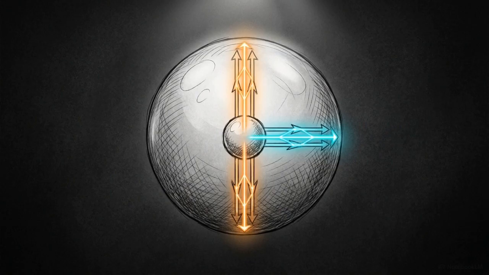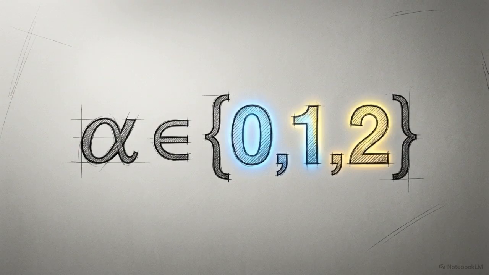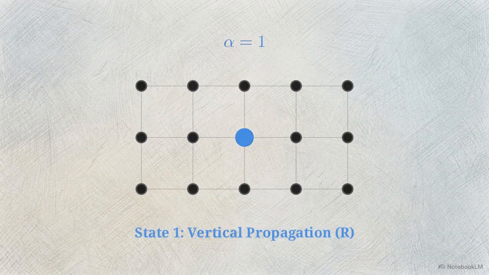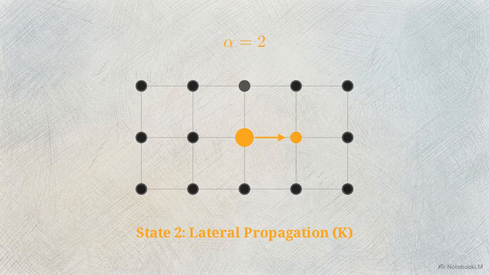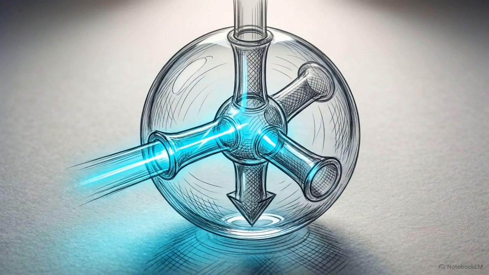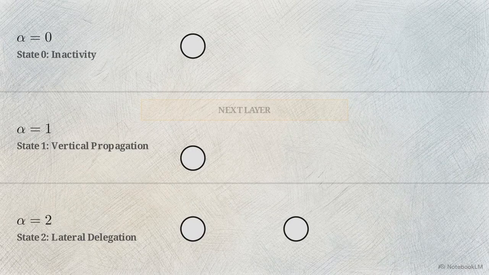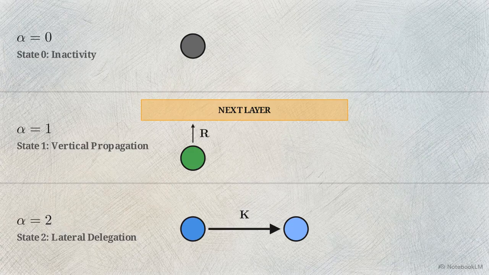This requires moving to a discrete, directional routing mechanism at the level of the single neuron. This formula defines the ternary activation function. Activation in this system is expressed as a discrete ternary value. This ternary value dictates the precise directional flow of computation as it navigates the network topology. Every activation triggers a structural routing decision made by the neuron itself. These three states represent three distinct actions: total inactivity, vertical propagation to the next layer, or lateral delegation to peers.